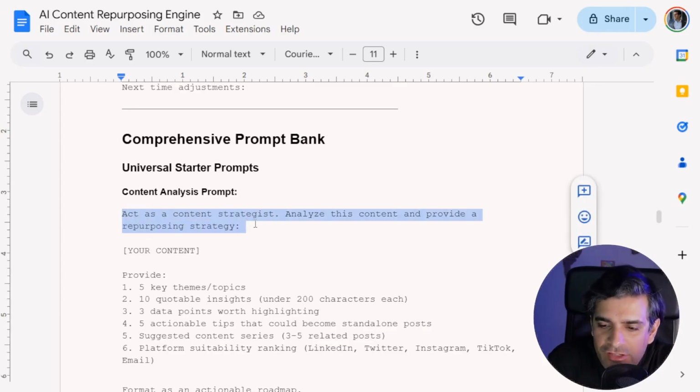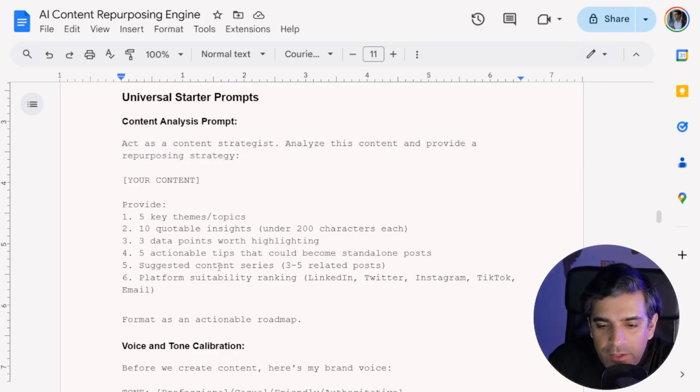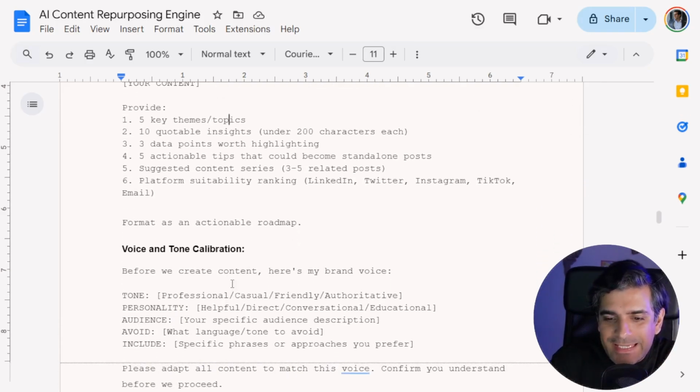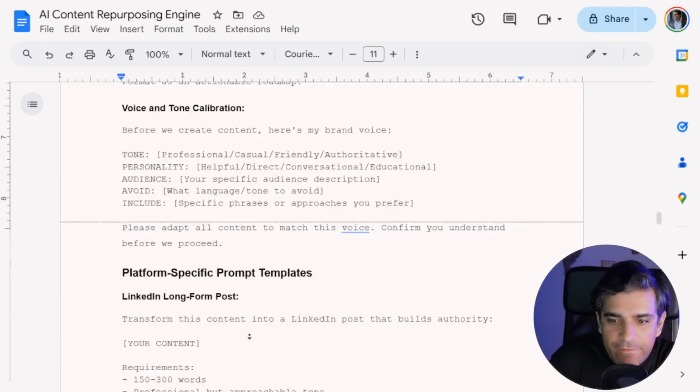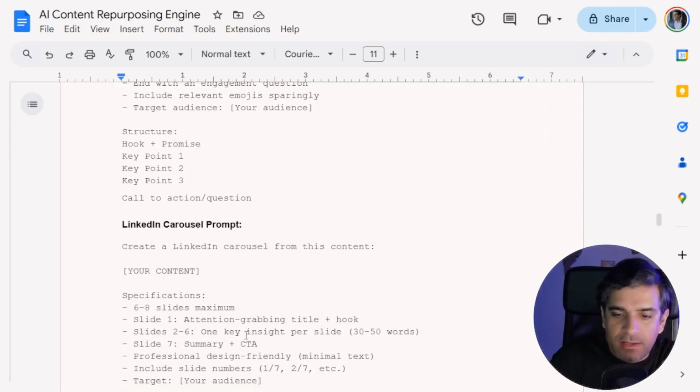Act as a content strategist, analyze this content, provide a repurposing strategy. So, 5 key themes and topics. I can literally copy paste this for anything and I can get exactly what I want, right? In every case, it will give me what I need. We don't need a content strategist anymore. We don't need a content creator anymore. This is why this is how good AI has gotten. And again, I prefer Claude to do all of that.